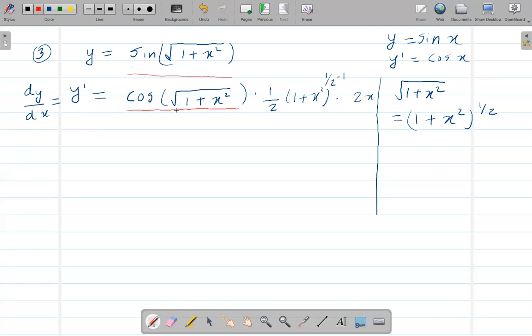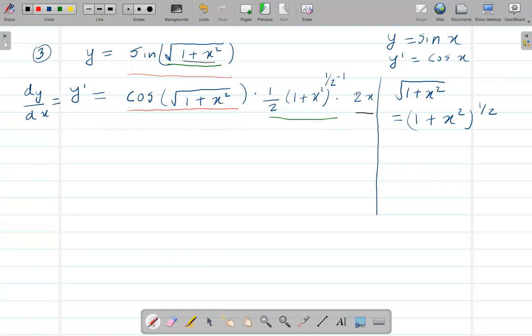And then after that, from here to here, I found the derivative of this part. And then after that, I found the derivative of the inside of this square root, which is this 1 plus x squared.